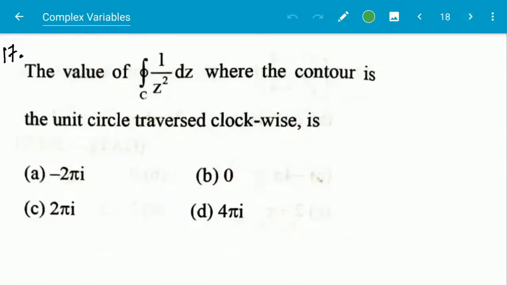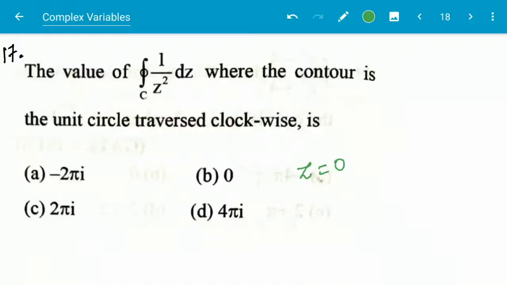So next question, question number 17. The value of the integral over C of 1 by z square dz, where the contour is the unit circle traversed in clockwise direction, is. Here the function given is 1 by z square, and for z is equal to 0 the function does not exist, or z is equal to 0 is a singular point. Then we have to find out what type of singular point it is.